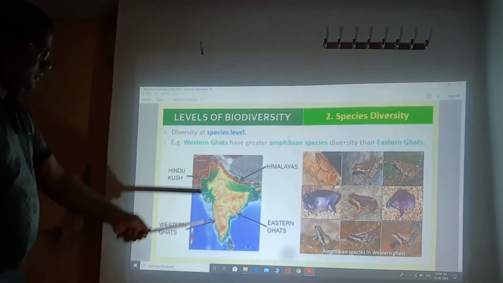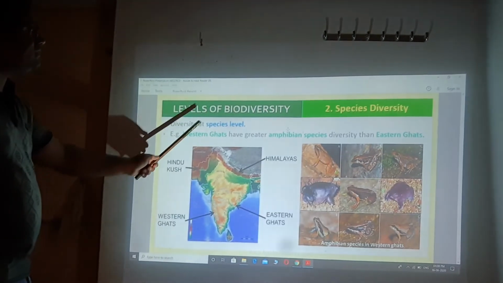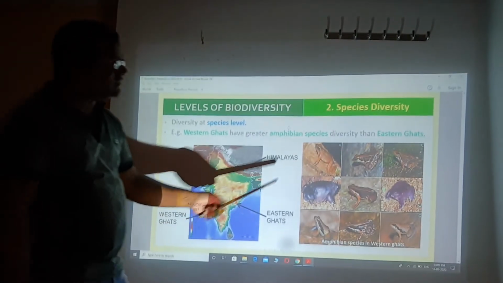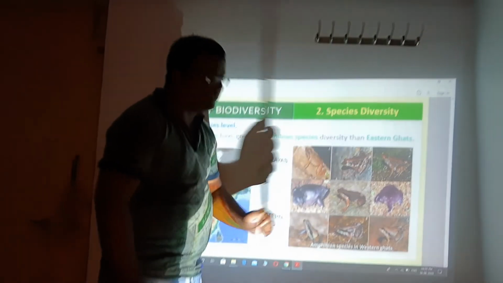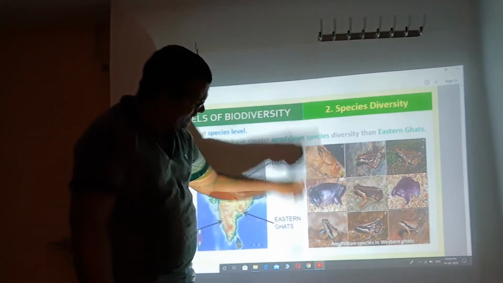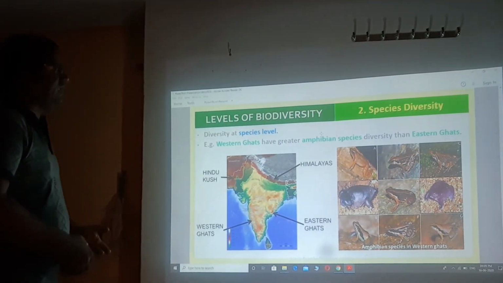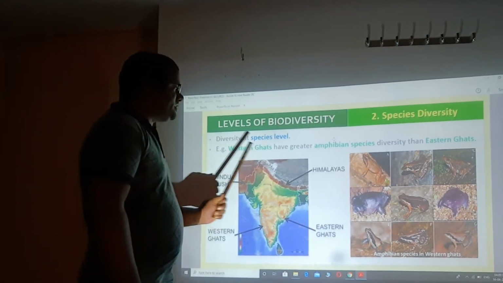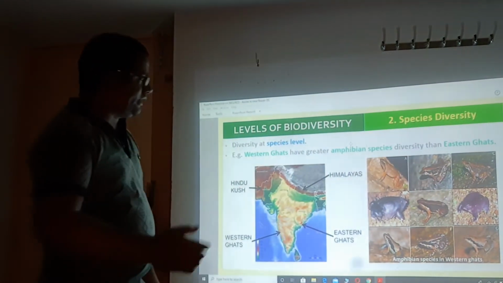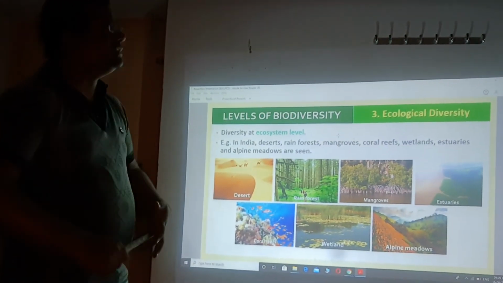So in the map you may see here, this is the Eastern Ghats and this is the Western Ghats. So there is greater diversity of amphibians in the Western Ghats compared to the Eastern Ghats, right? And these are a few pictures of the amphibians. They show that all are the same species, but with quite some variation. Hence, the diversity at which level? Species level. And the example is that the Western Ghats show more amphibian diversity compared to the Eastern Ghats. Next.